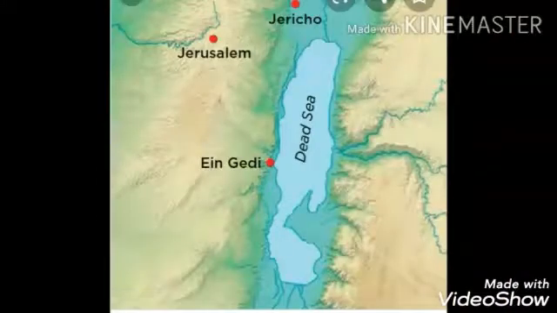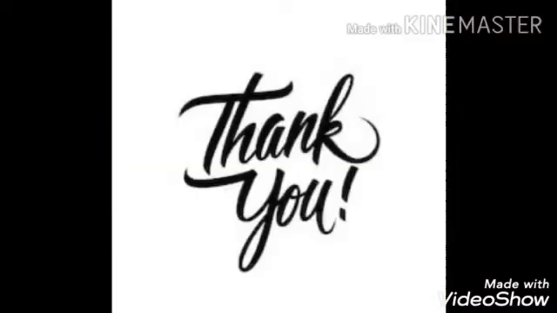So in today's class we learnt about oceans, their characteristics, the importance of oceans, and what are seas, the two types of seas, marginal seas and inland seas, and some examples of them. So I hope today's class is clear to all of you. If you want, you can watch the video once again, and please don't forget to read the book for the better understanding of the content of the chapter.